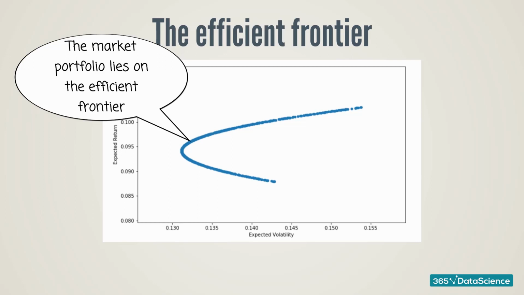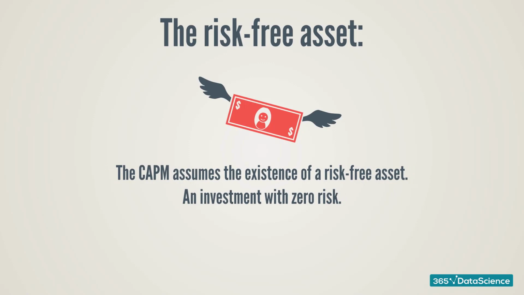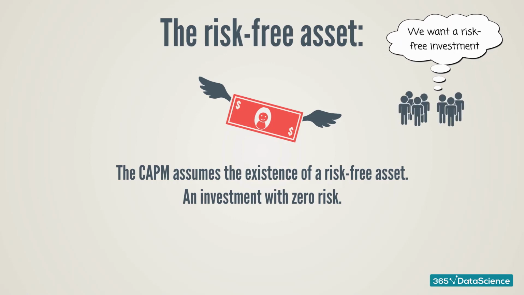So far, this looks like a simple extension of the ideas introduced by Markowitz. However, the CAPM assumes the existence of a risk-free asset, an investment with no risk, zero standard deviation. It has a positive rate of return, but zero risk associated with it. And this automatically means there will be people so risk-averse they will prefer to buy the risk-free only. If they want to be 100% certain their investment contains zero risk, they'll be willing to accept a lower expected